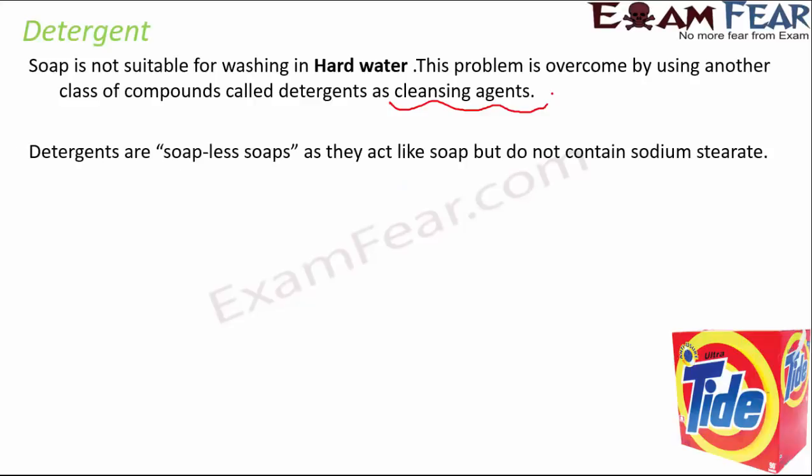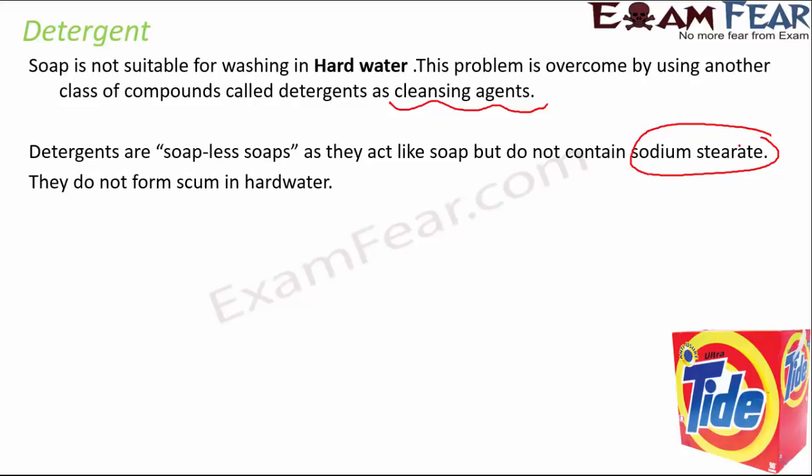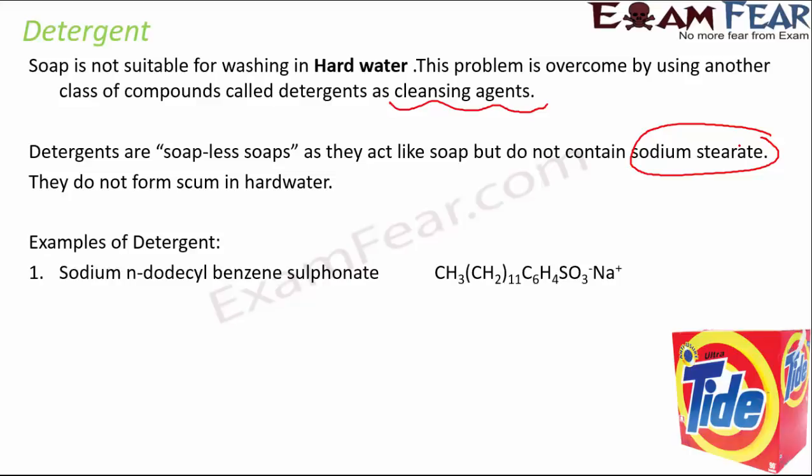So detergents are soapless soaps, as they act like soap, but they do not contain sodium stearate. And that is why they are suitable with hard water as well. Therefore they do not form scum in hard water. Some examples of detergents are sodium dodecyl benzene sulfonate or sodium dodecyl sulfate.